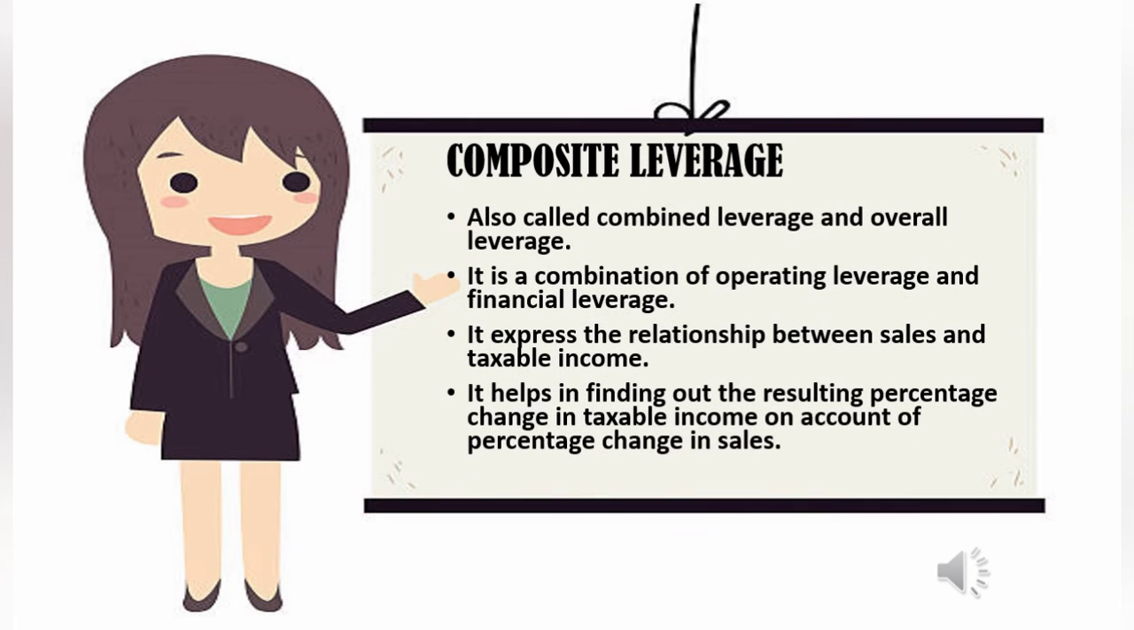We are discussing the types of leverage. Already we discussed financial leverage and operating leverage. Now we are moving on to the composite leverage. Composite leverage is also called overall leverage or combined leverage. It's a combination of operating leverage and financial leverage. It depicts the relation between the sales and taxable income.